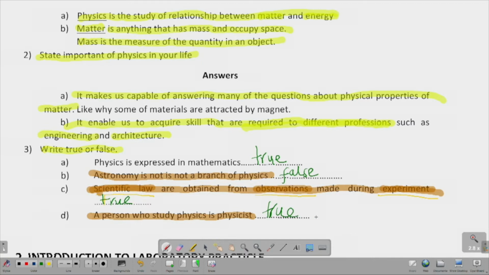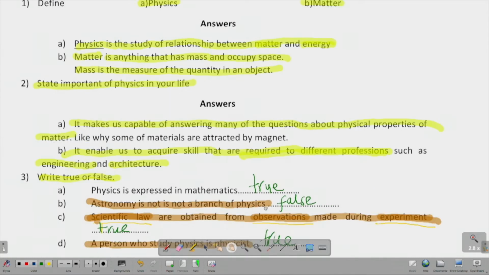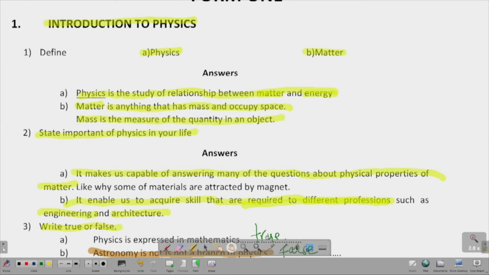Great. So I suppose that we have learned some stuff here. We were able to answer these three questions of ours. This was just an introduction to physics, and as we go on, we are going to explore physics in a bigger view. So stay with me till then. Thank you.